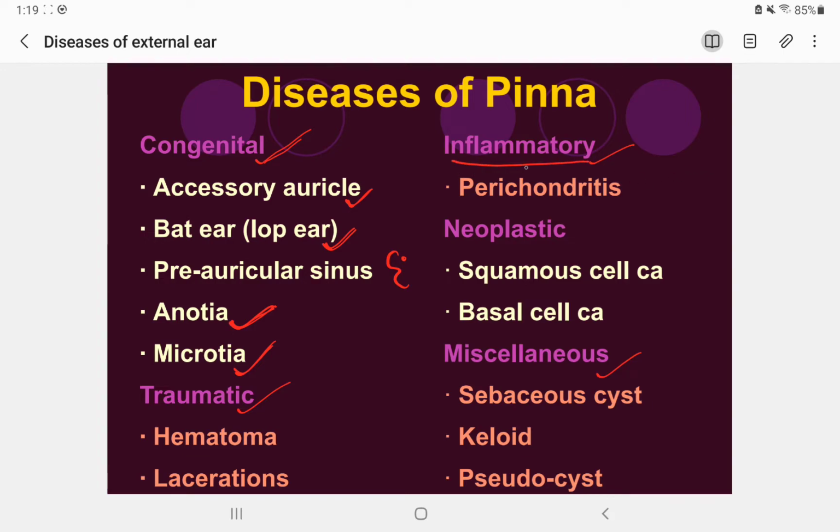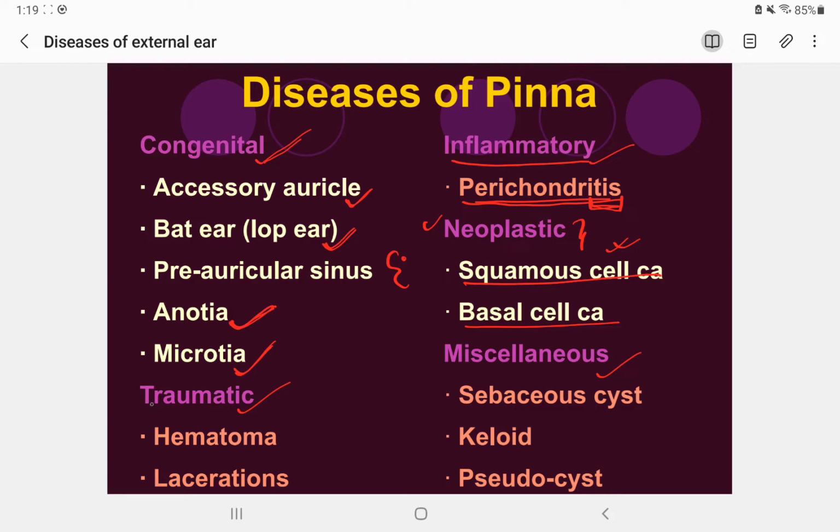Coming to the inflammatory disease of the pinna, that can cause perichondritis. So perichondrium, itis means inflammation can occur. So congenital and inflammatory. And in the neoplastic we can either have squamous cell carcinoma or basal cell carcinoma. These are two types of cancer that are commonly found in the pinna.